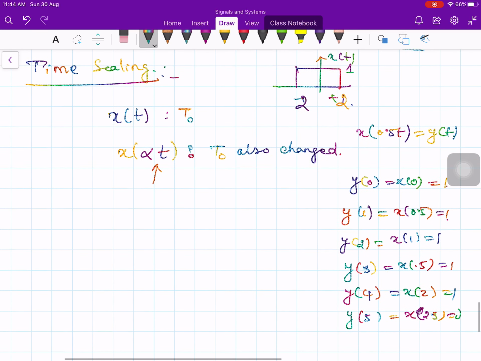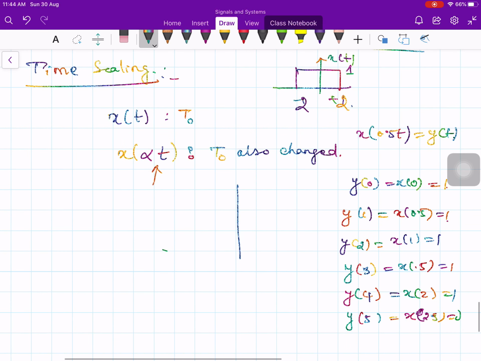So this indicates what? Your signal is from minus 4 to plus 4, like this. The signal is stretched if alpha is less than 1, and if alpha is greater than 1, it is compressed. Therefore, the shape itself changes, and T naught, the fundamental period, also changes.